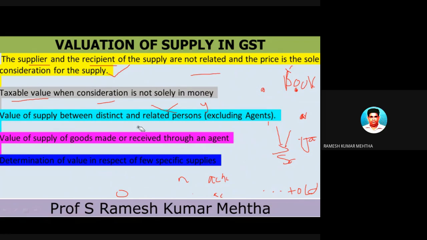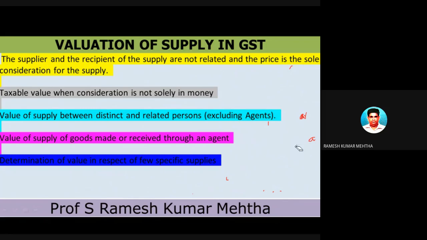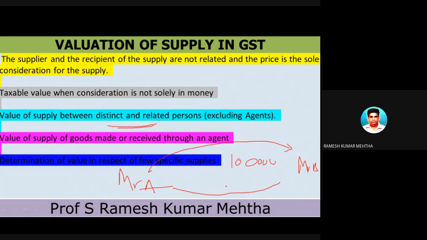The third aspect is value of supply between distinct and related persons. In the first case, it was a supply of goods or services between unrelated persons, and the price is the sole consideration. The third case is where the supply is taking place between distinct and related persons. For example, Mr. A goes to Mr. B's shop and purchases a laptop of 1 lakh rupees, and they are friends and relatives.